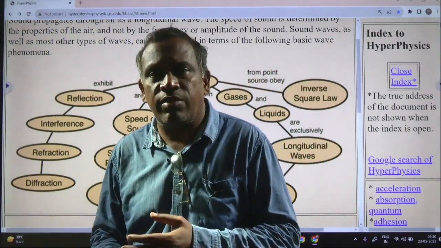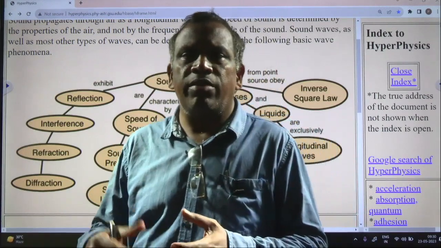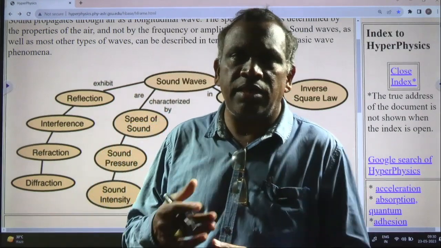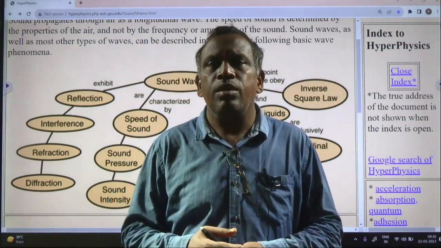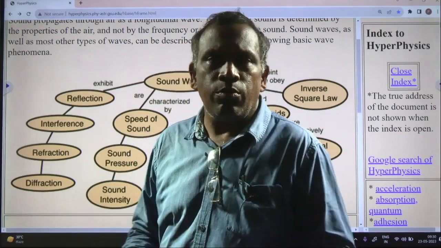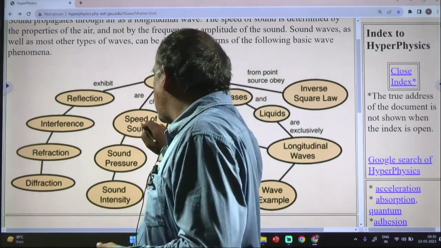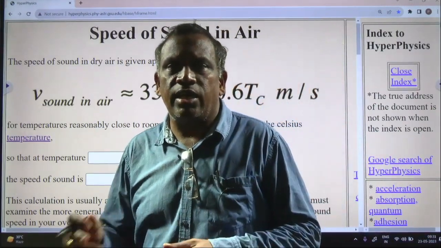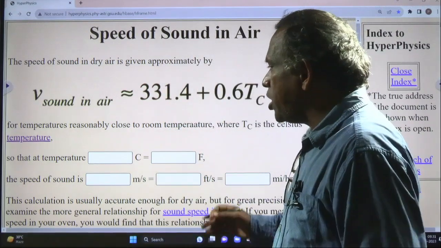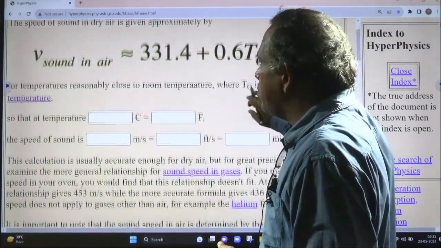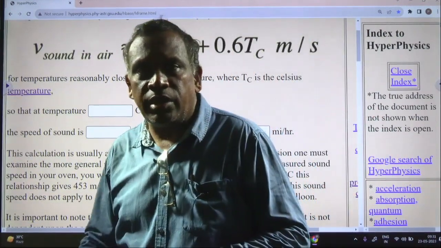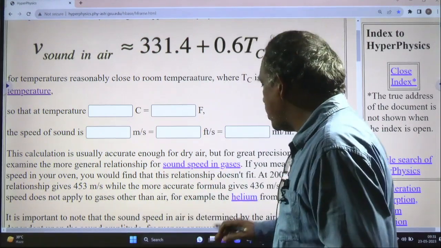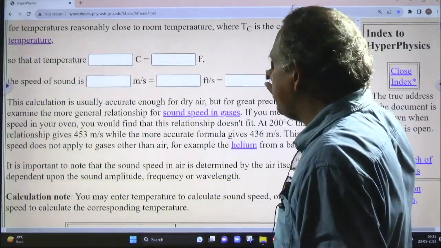The speed of sound in vacuum is 0, because sound waves are longitudinal waves. The medium is necessary, and vacuum does not have a medium. Hence, sound cannot propagate through vacuum. So the speed of sound in solids is greater than that in liquids, and greater than that in gases. So you can understand the speed of sound is maximum in solids and minimum in gases. In vacuum, the speed of sound will be 0.